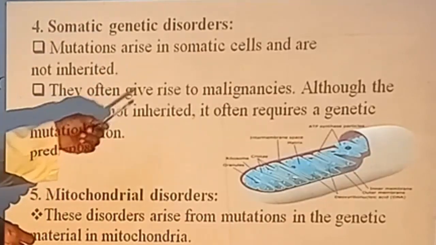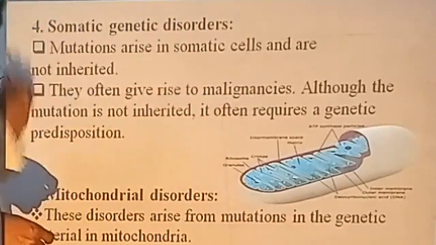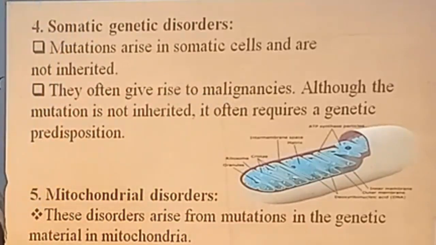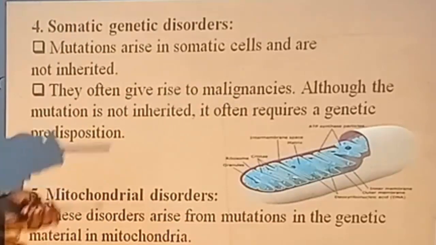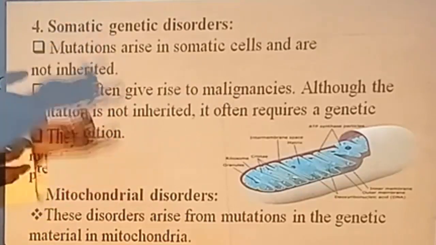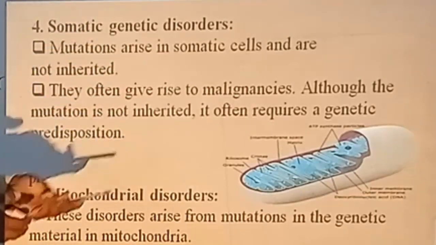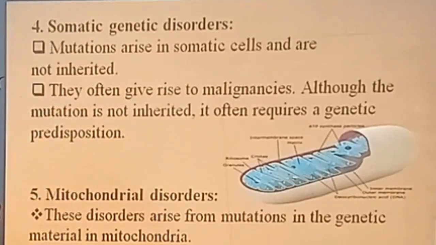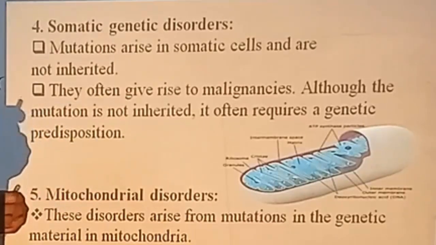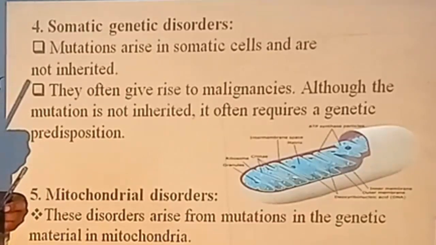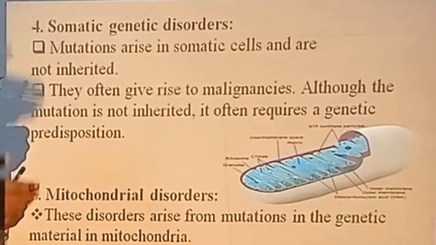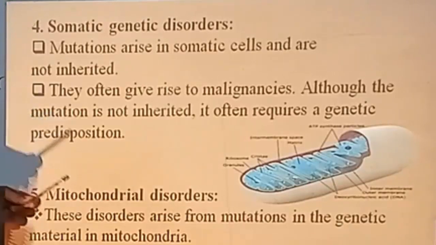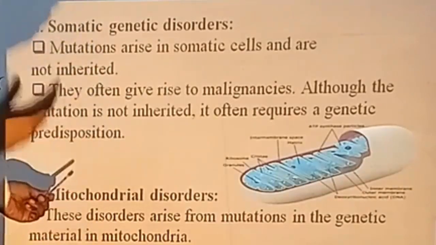Although the mutation is not inherited, it often requires a genetic predisposition. Not all patients suffer from this type of disease, but some patients are actually associated. So it still requires some clear-cut understanding of this particular type of disorder like cancer. A lot of genes are predisposed before the cancer gene is directly involved in the particular disease. We have to understand, and studies are going on.